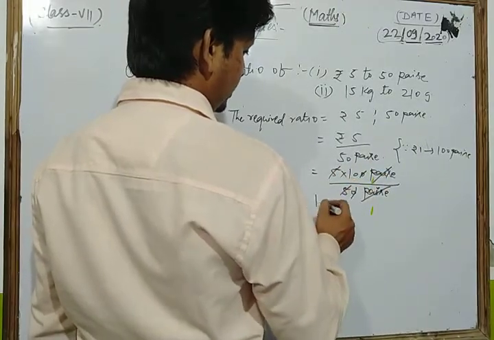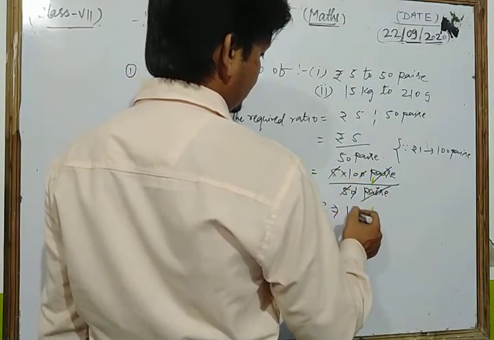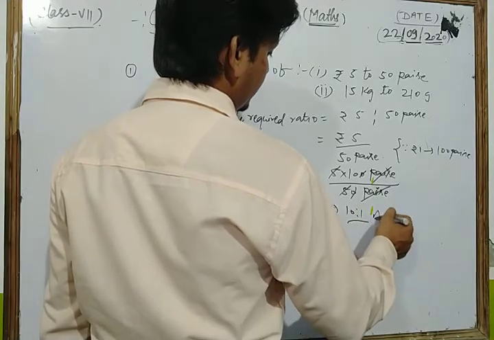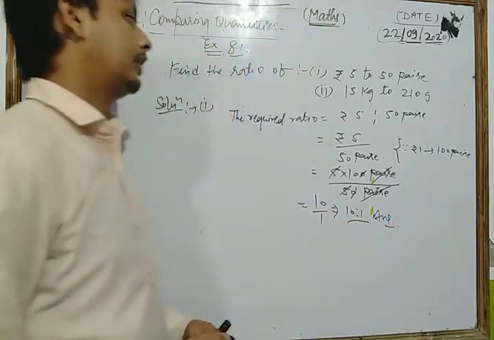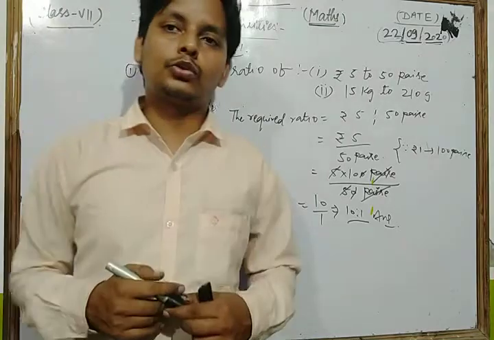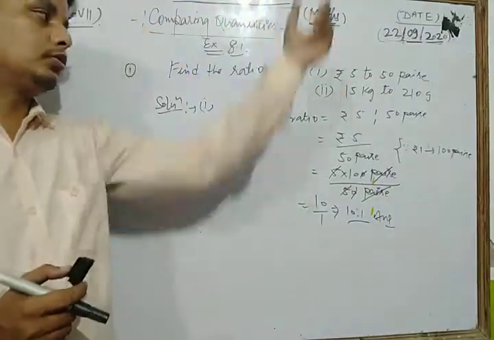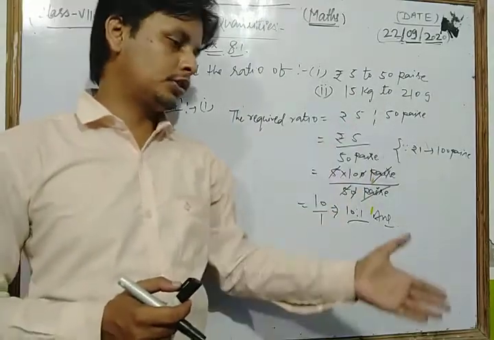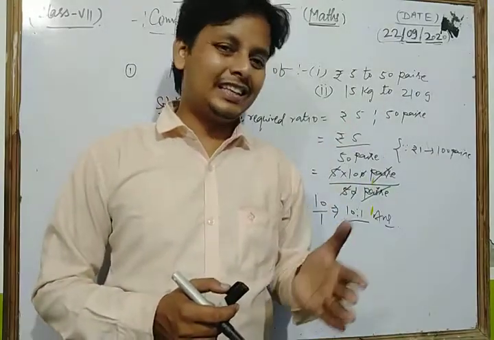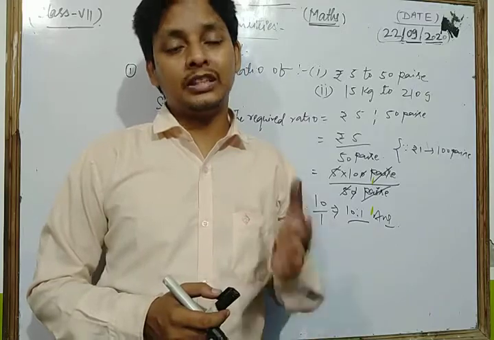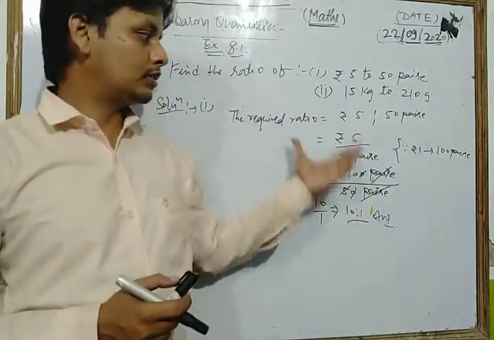So we have 10 upon 1. So the required ratio is 10 is to 1. This is our complete answer. So in this way, dear student, in finding the ratio of two quantities of the same kind with different units, first you convert each into the same units. After that you can solve in this way.